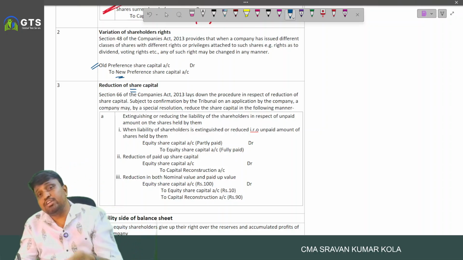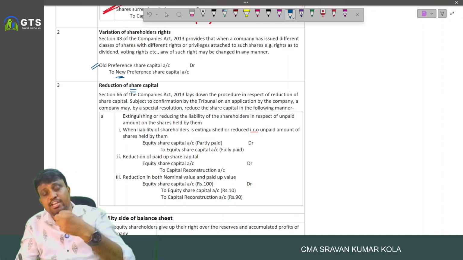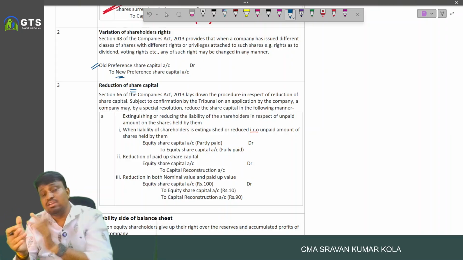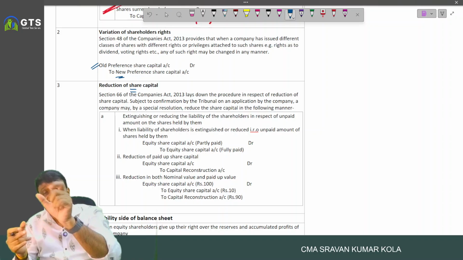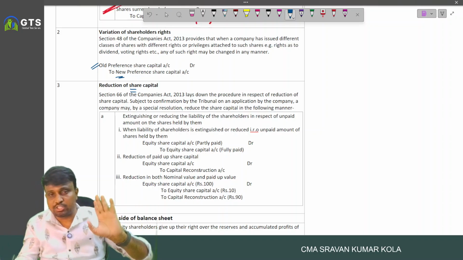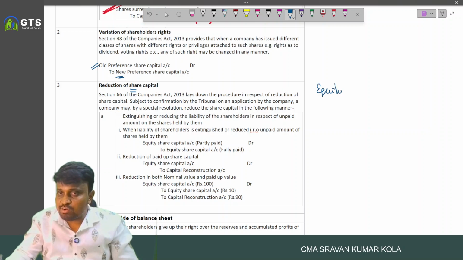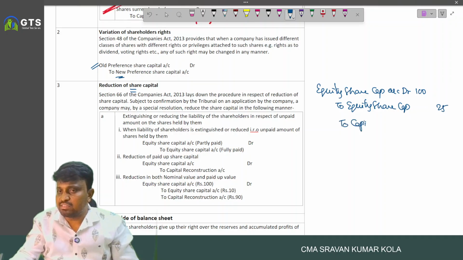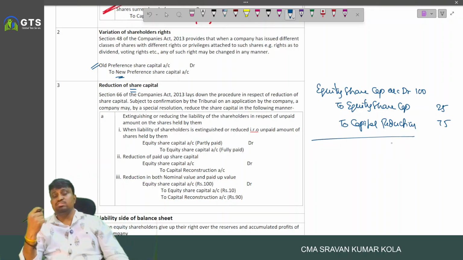When the shareholders agree to waive off, for example, a 100 rupee share is reduced to 25 rupee, means 75 rupee they waived off, and that 75 rupees is transferred to capital reduction. So we write the entry equity share capital account debited 100, to equity share capital 25, to capital reduction account 75.